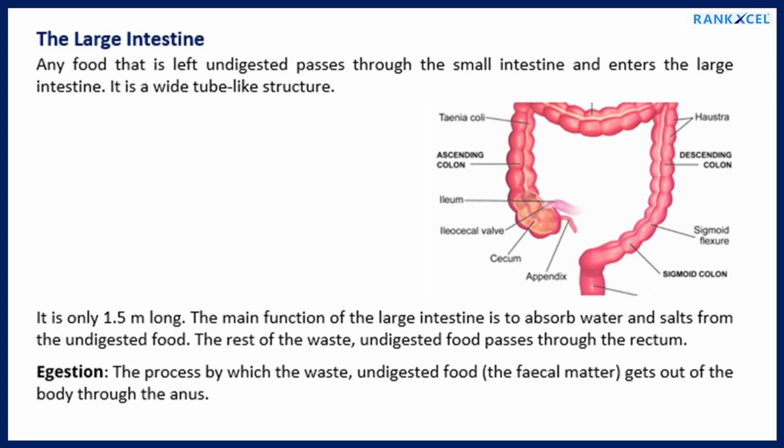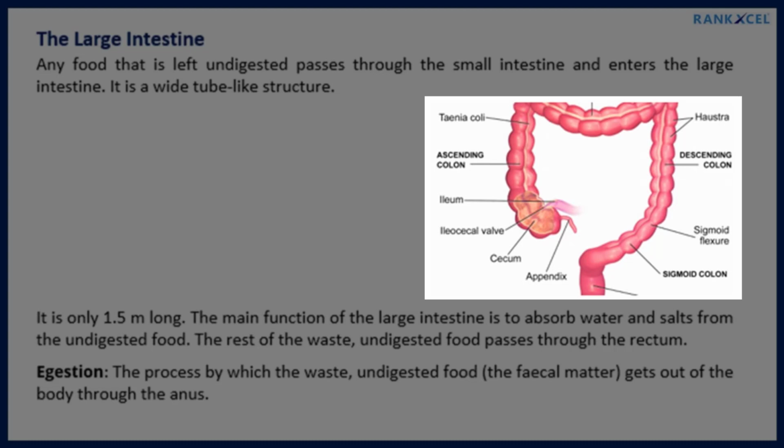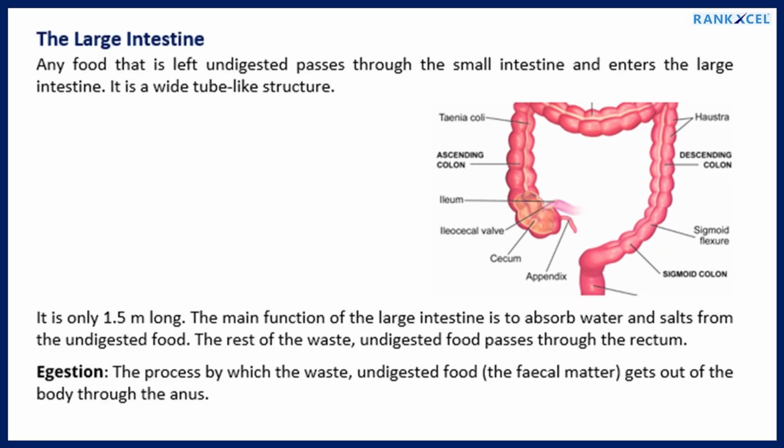The large intestine. Any food that is left undigested passes through the small intestine and enters the large intestine. It is a wide tube-like structure. It is only 1.5 meters long. The main function of the large intestine is to absorb water and salts from the undigested food. The rest of the waste, undigested food, passes through the rectum. Egestion: the process by which the waste, undigested food, the fecal matter, gets out of the body through the anus.